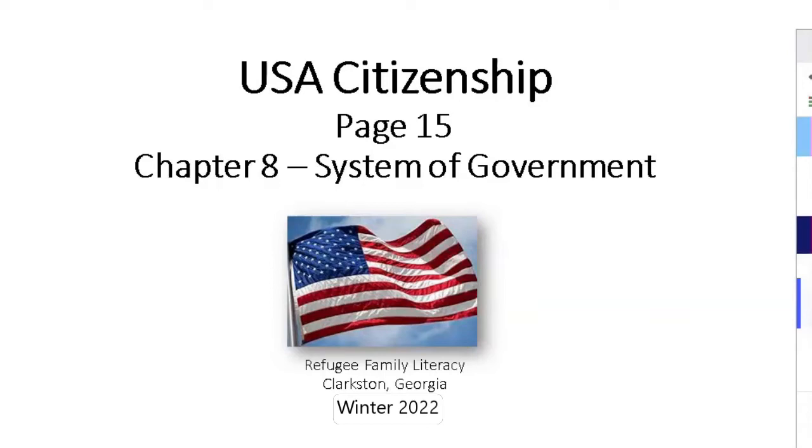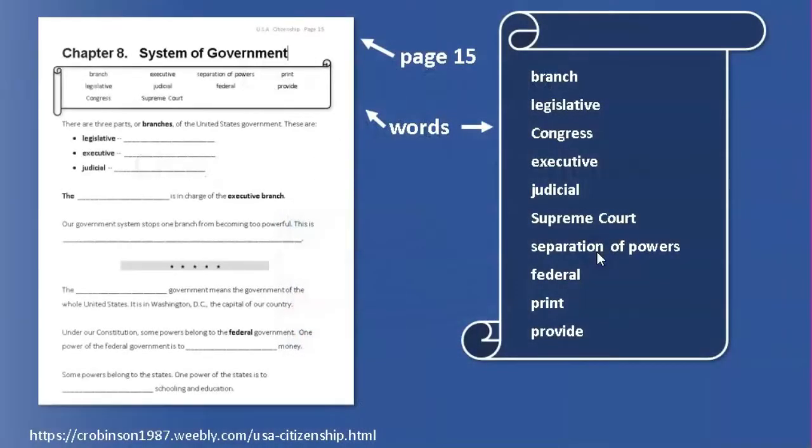Hello students, this is USA Citizenship, page 15, Chapter 8, System of Government. You need page 15 and a pen or pencil.